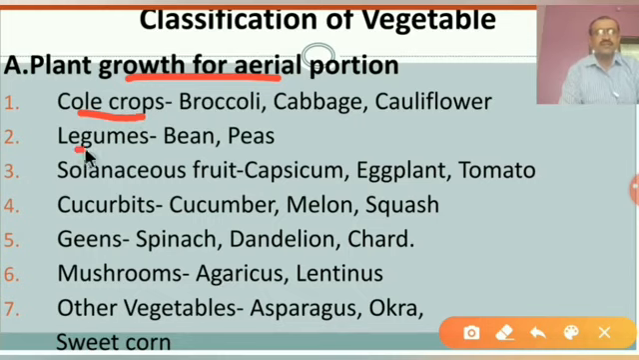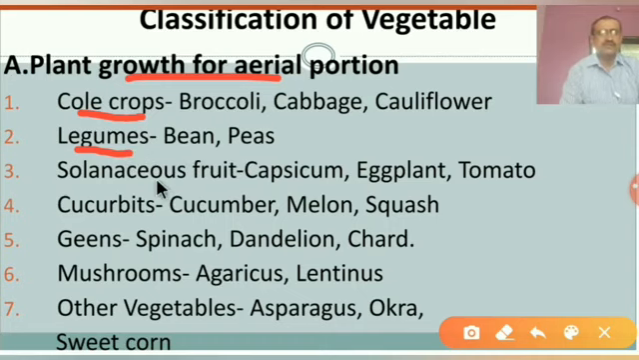Second one is the legumes. As we all know, legume is a plant whose family is Leguminaceae, or the fruit or the seed of the plant. The seeds of that plant are nothing but the pulses. All pulses are included in this group, and mostly these plants are of the Leguminaceae family. For example, bean or peas.